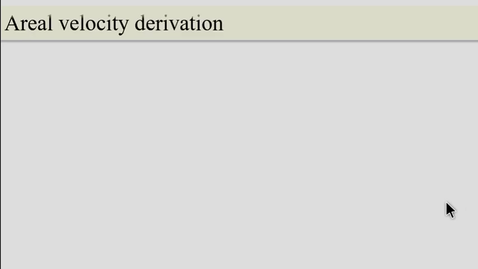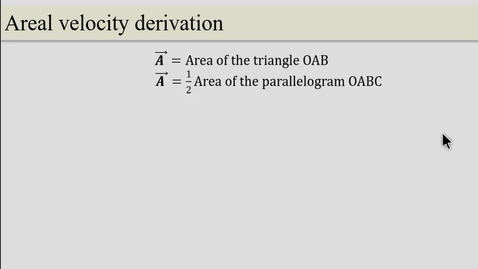Now A represents the area of the triangle OAB, which is nothing but the area swept by the position vector in the time del t. And also we define the area of a triangle as half of the area of the parallelogram.